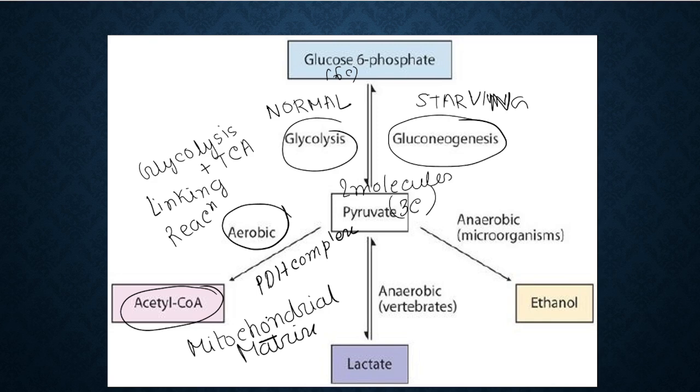So, pyruvate जो है, that is produced in the cytoplasm. लेकिन ये जो लिंकिंग रिएक्शन है, this occurs in the mitochondrial matrix. कहाँ होता है? माइटोकॉन्ड्रियल मैट्रिक्स में होता है. That is all you need to know about the linking reaction.